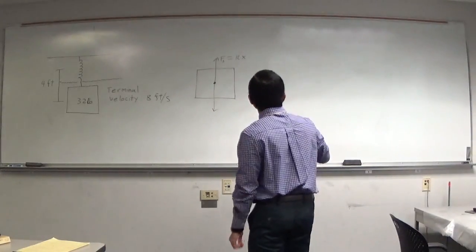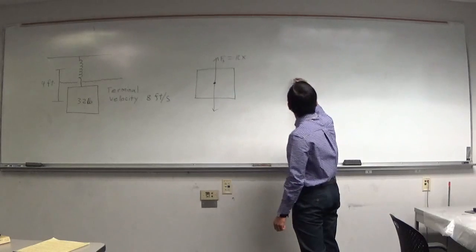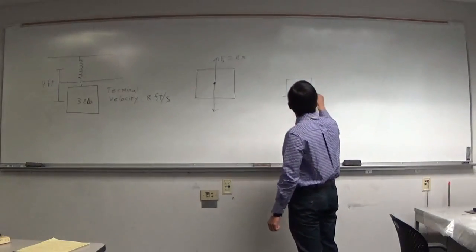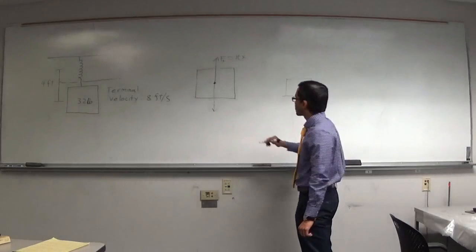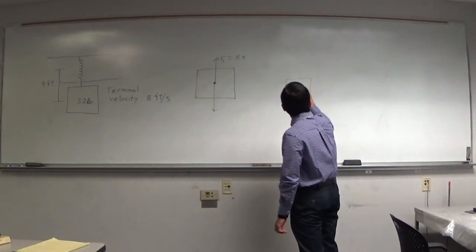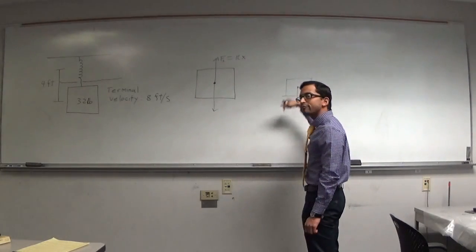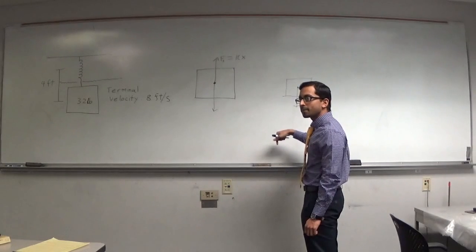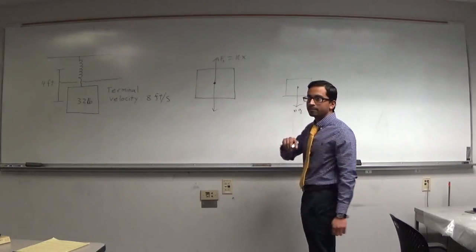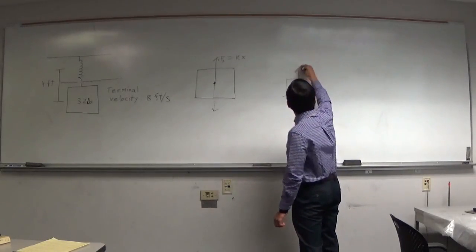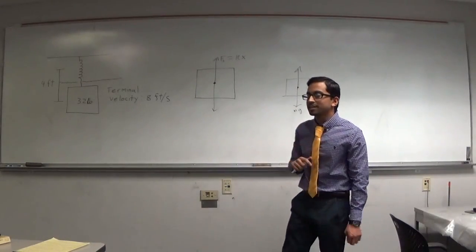Okay, so let's draw a free body diagram for that too. So let's say this thing is falling, right? And it hits terminal velocity. So then, what force does it have pulling it down? Gravity? So this is just its weight, right? So mg. But what does it mean when it's at terminal velocity?